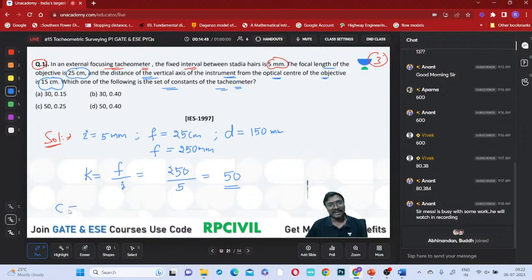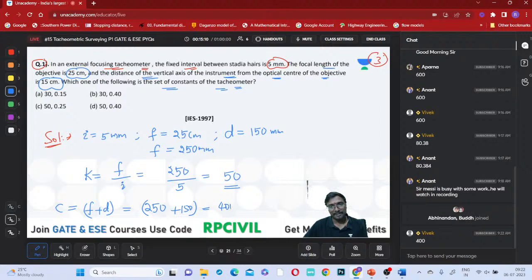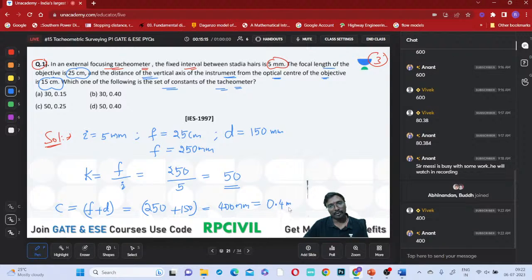And what is that additive constant C? You can say that is your F plus D, right? What is the F focal length? That is your 250 millimeter, plus what is the D, you can say 150 millimeter. So both together how much does it come to be? 400 millimeters, right? 400 millimeters is equal to 0.4 meters. So which one is present? Obviously option D will be present, or not everyone?